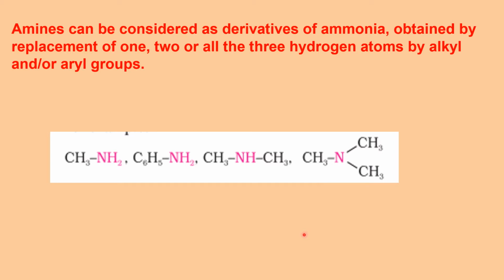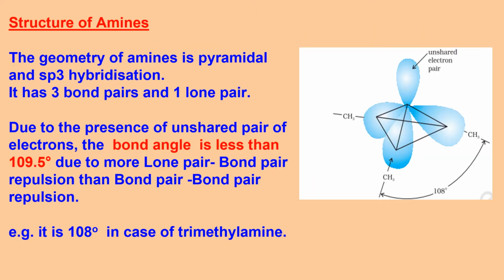So it depends on how many hydrogens are replaced by R groups, that is, how many total R groups are present. If one R group is present, NH2 is intact, it is a primary amine. If two R groups are present, NH is intact, it is a secondary amine. And if there is no hydrogen left on nitrogen and three R groups, they may be the same, they may be different, then it is called a tertiary amine.